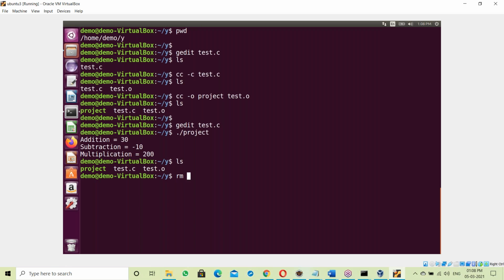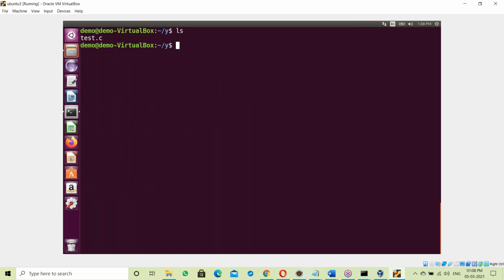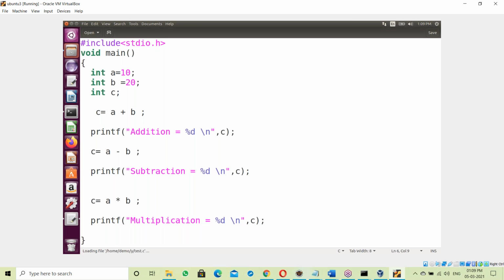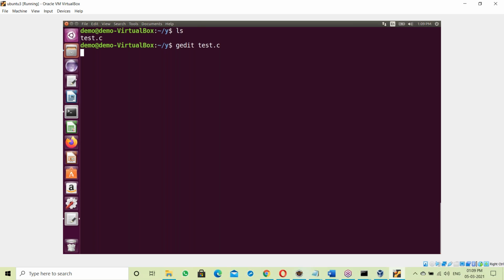ls. Suppose we remove the star.o file. Yes, remove p star. Okay, now ls, then read test.c. Let us make some mistakes here. Some mistakes: a comma missing here, a semicolon here. Save and close. Now let us compile this.